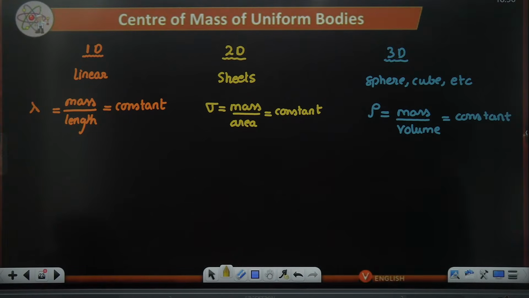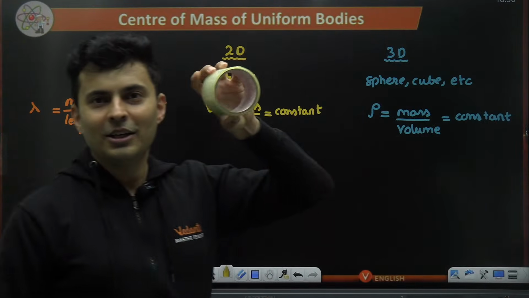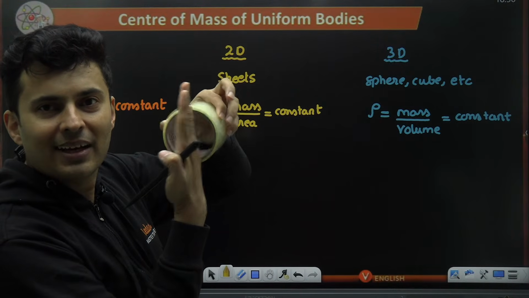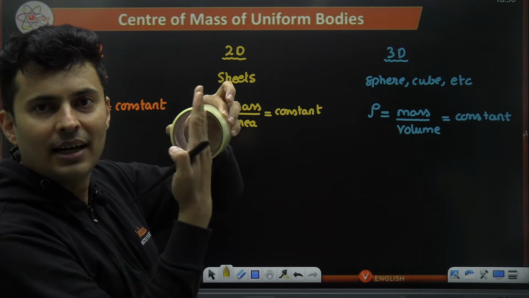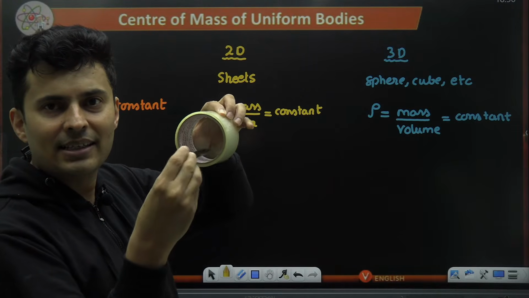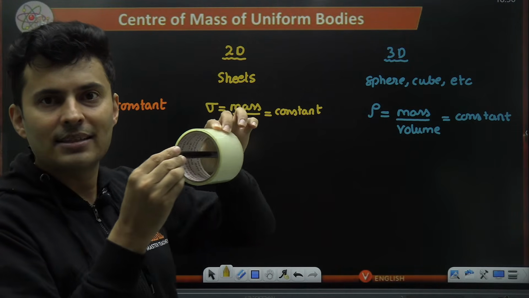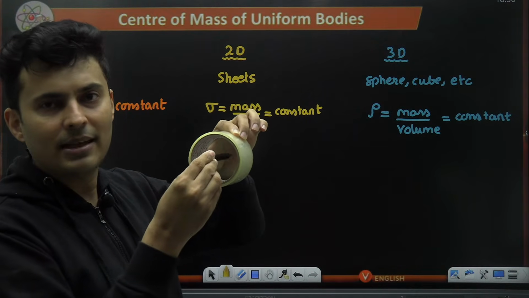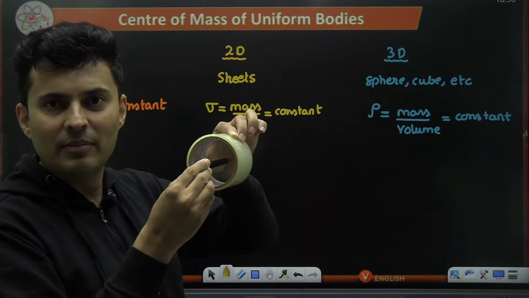Okay, we'll come to this. Take the cylinder. This has a plane symmetry also. If I cut it into half, this side and this side are the same. It also has a linear symmetry. Imagine this is the line of symmetry. If I go on the top, bottom, same; left, right, same; this side, same. So linear symmetry is also there.